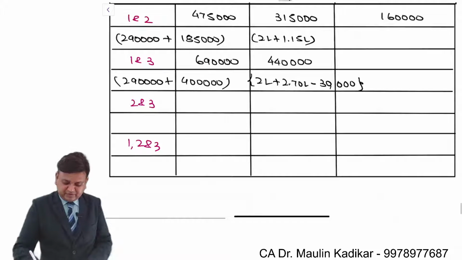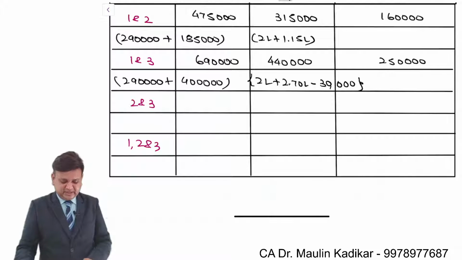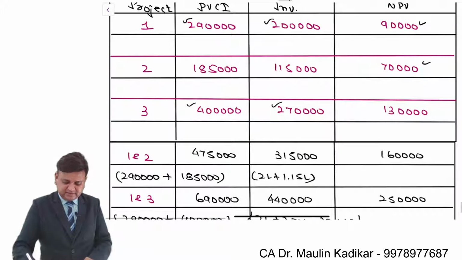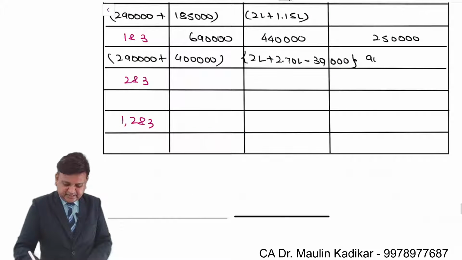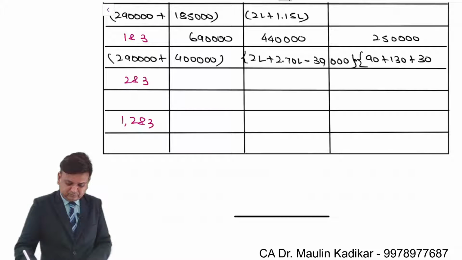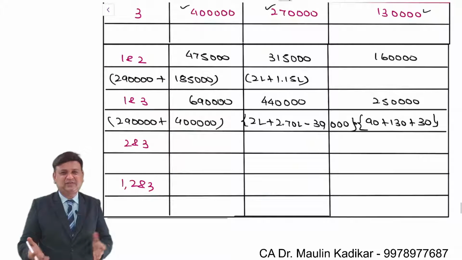That comes to 2,50,000. Or a smart student like you can also do the working like this: 90 plus 130, plus there is an advantage of 30,000. So 90,000 plus 130 plus 30,000. That is also the way you can do the answer.